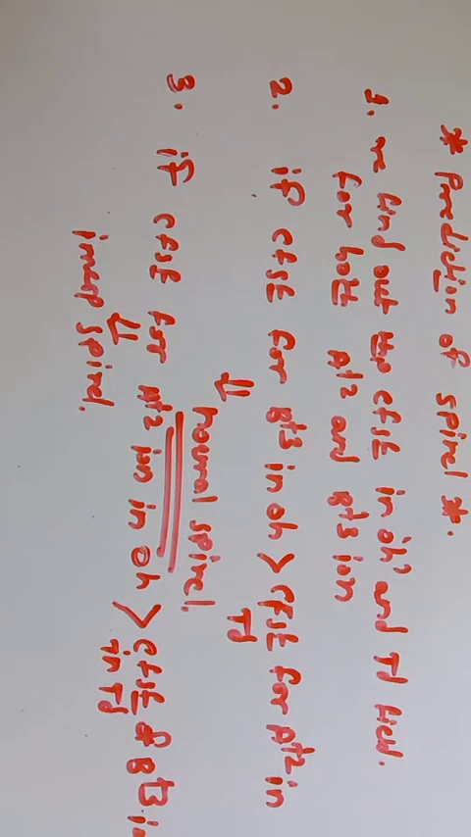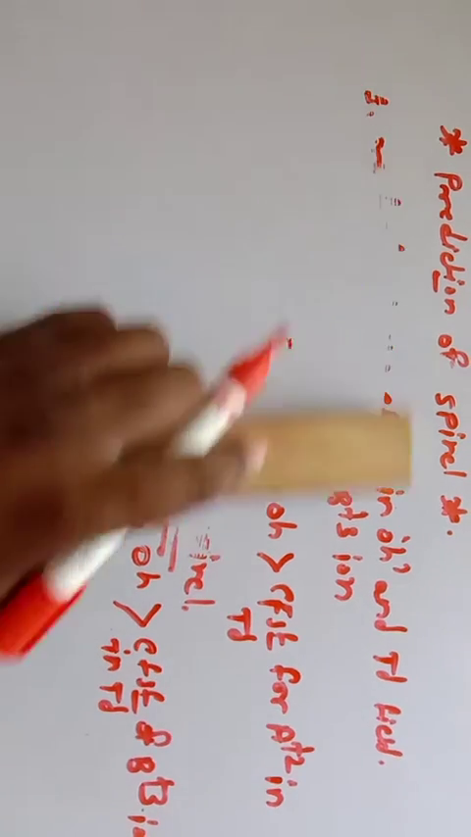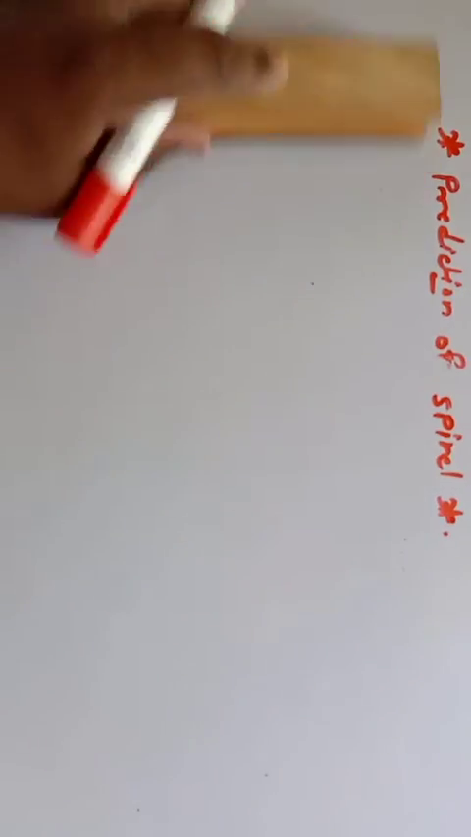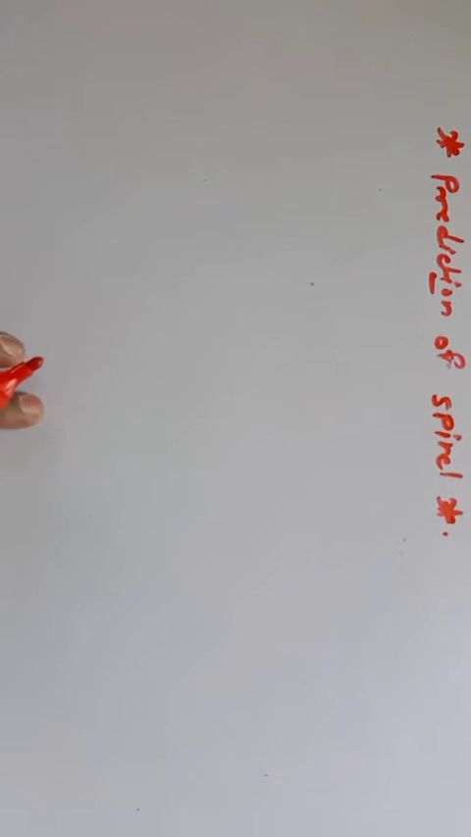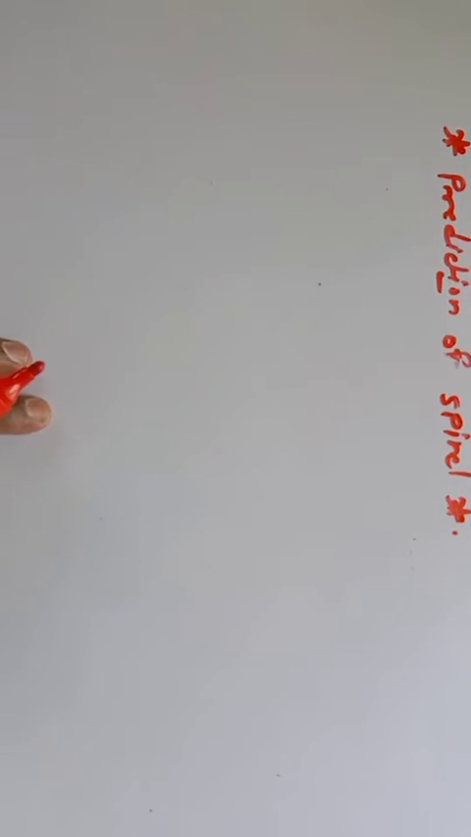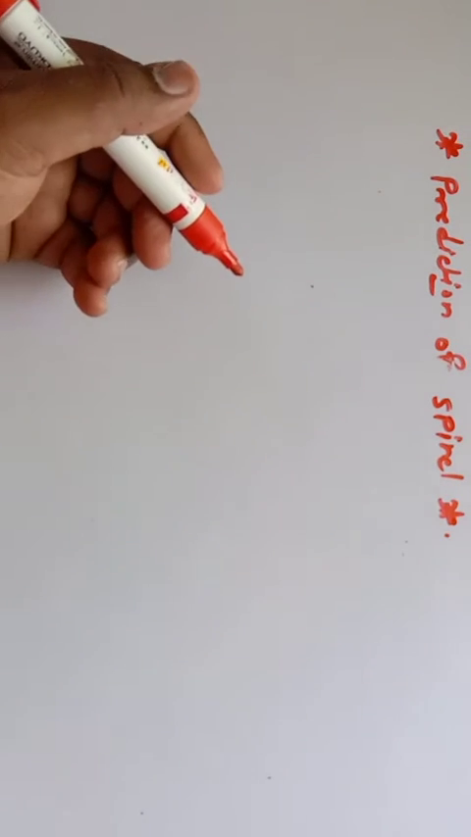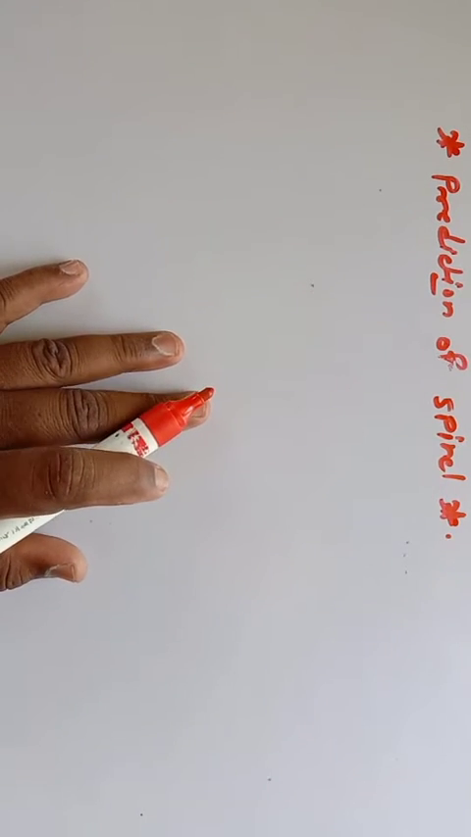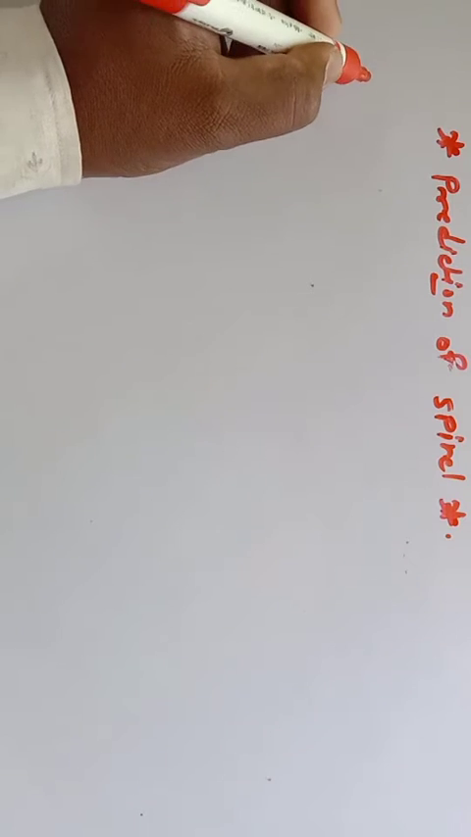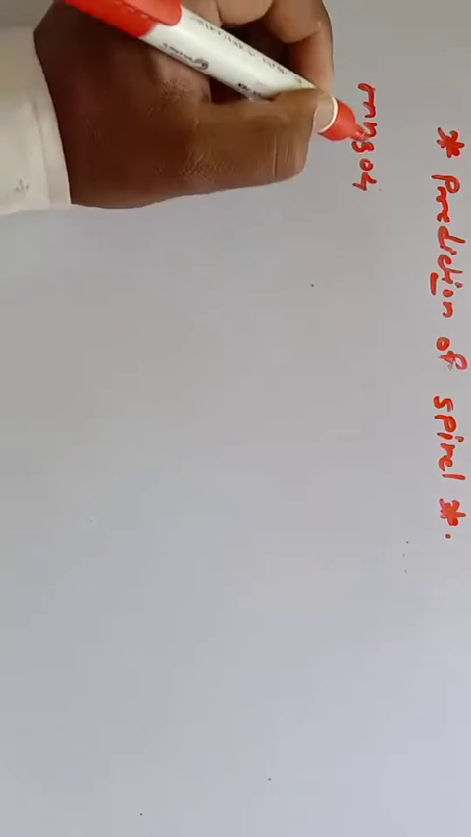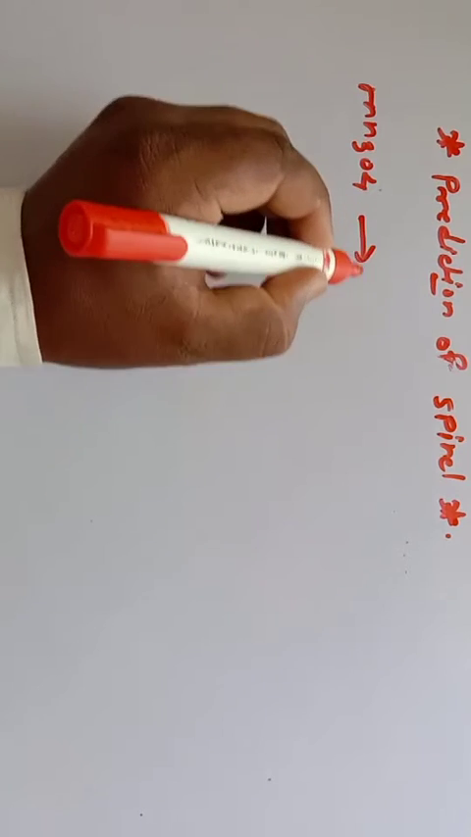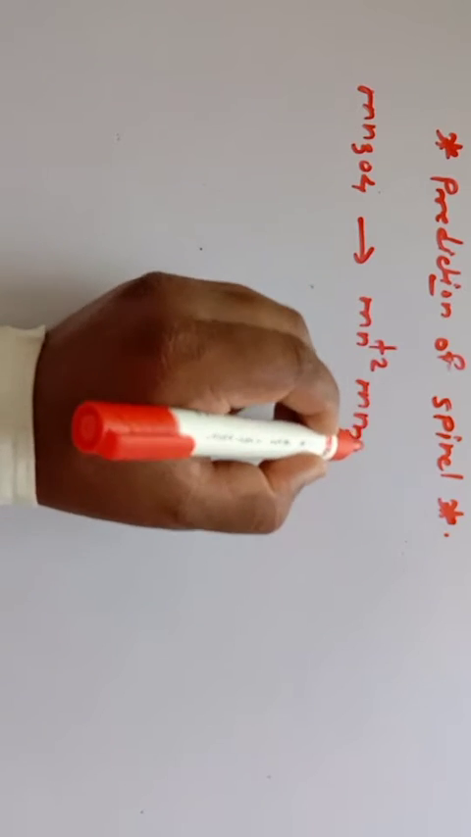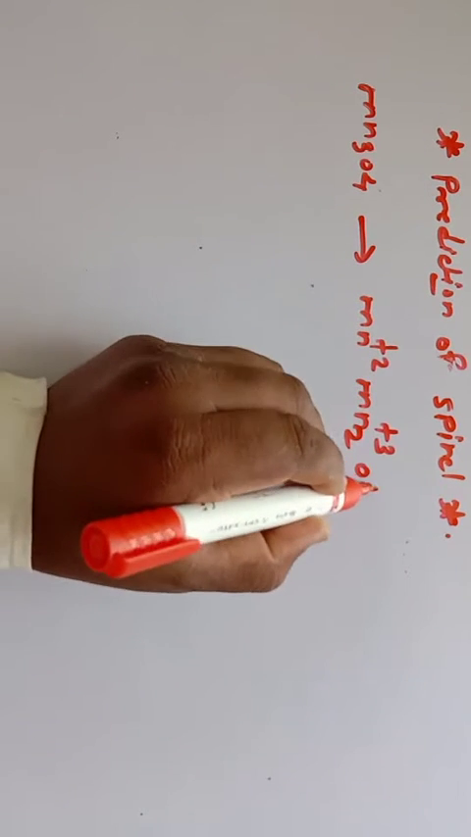So let us discuss the first example for prediction of this spinel structure. Regardless of the sign, we are not considering the sign, that is, whether it is a positive or negative value. We consider which is the larger value. So let us discuss the first one, that is Mn3O4. One Mn is in plus 2 oxidation state, the other 2 Mn are in plus 3 oxidation state, and there is O4.